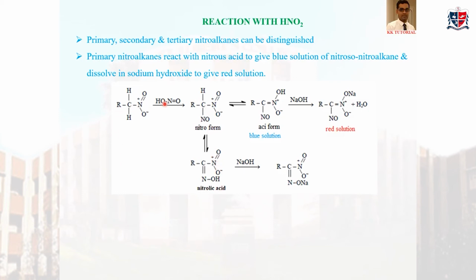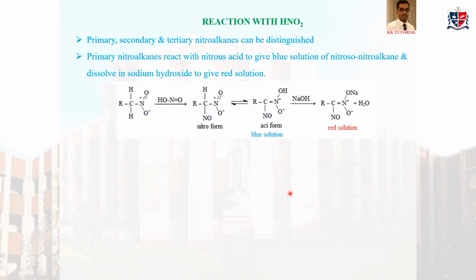In other words, for simplicity, I can say like this. There are two hydrogens here. Those two hydrogens and oxygen will combine and eliminate as water. So it becomes N, this oxygen and these two hydrogens will go. So C double bond NOH. This is nitroic acid, and nitroic acid will react with NaOH to form its salt, which is red in color.